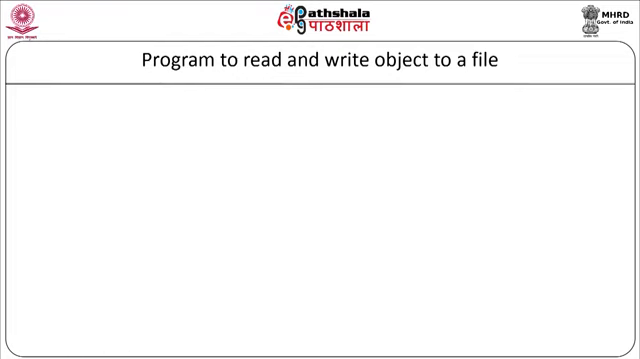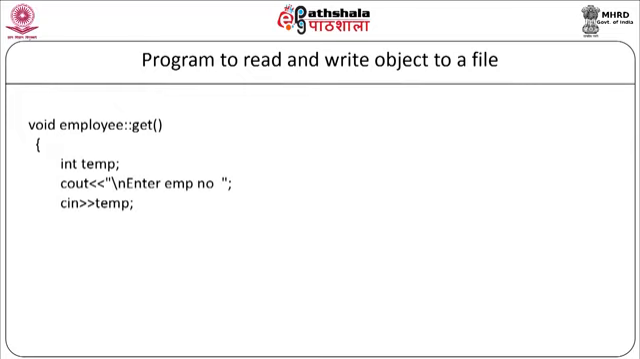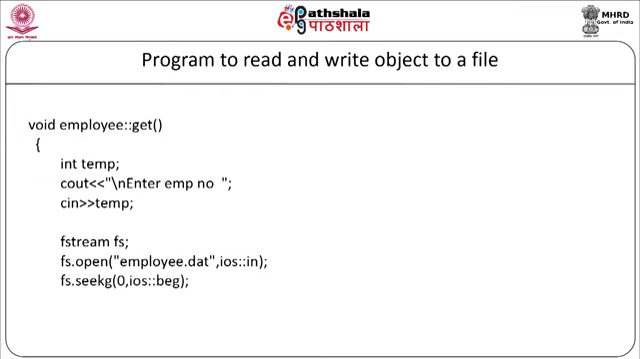Now we will write our get function as void employee::get. Integer temp, cout "enter the employee number", cin temp. Now we will declare the object as fstream fs. We will open the file, fs.open("employee.dat", ios::in). So this is open in the input mode. Now we will move the pointer as fs.seekg(0, ios::beg), from the beginning.